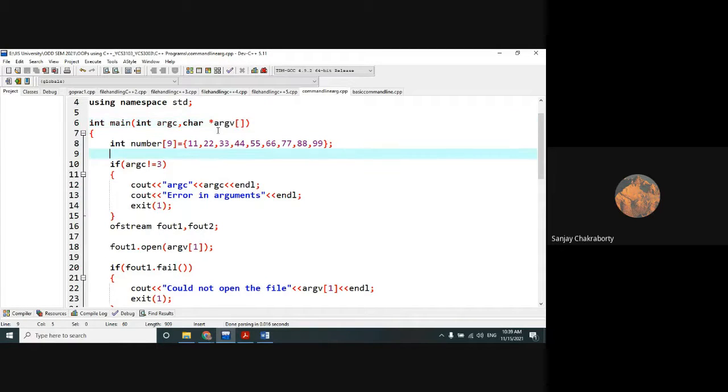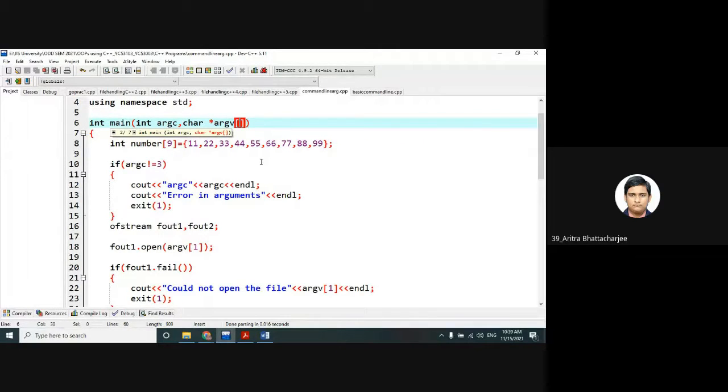So that will count how many arguments you are passing. And this one is argument vector, a character pointer type argument vector, which points to the first value of this vector. It means argv of 0, the first value of this vector. Can anyone tell me which will be the first value of this vector, argv of 0? What will it represent? Name of the file. Very good. You have remembered it. So the name of the file is the first argument.